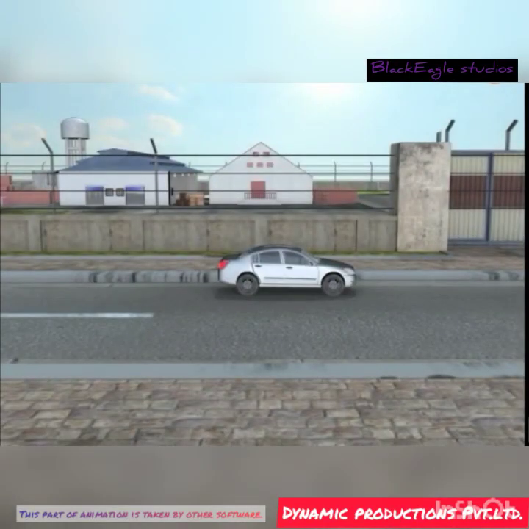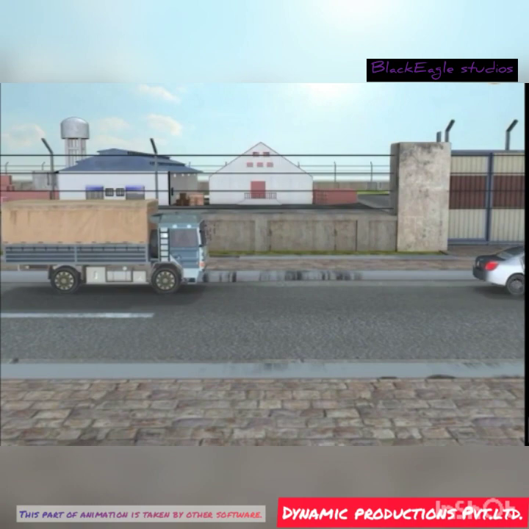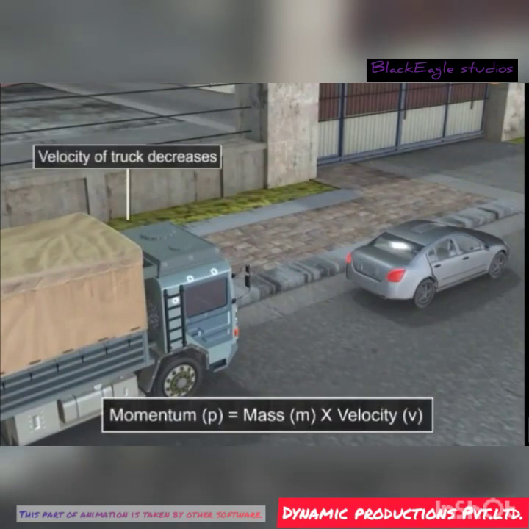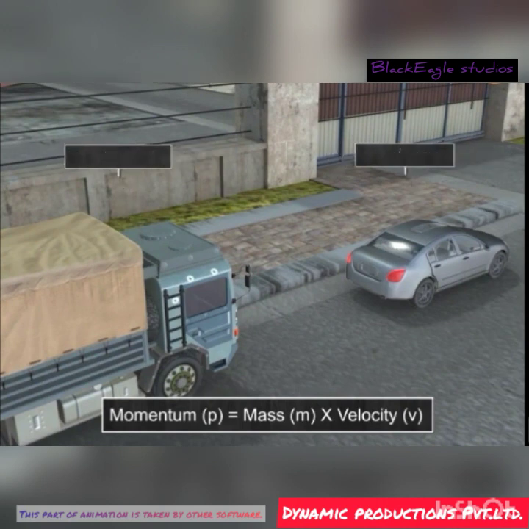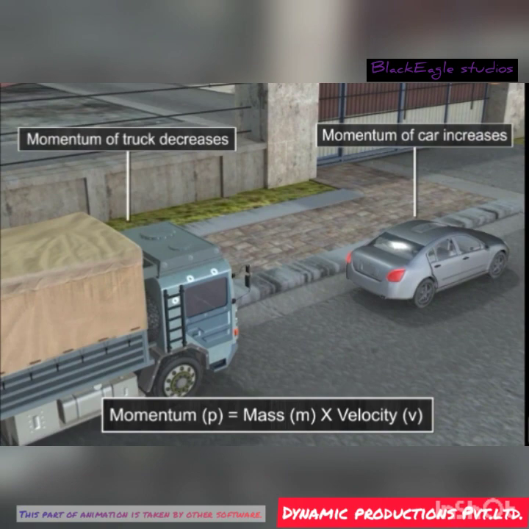You must have observed that when a speeding truck strikes a stationary car, the car starts moving in the direction of force applied by the truck. In this case, the velocity of the truck decreases and the velocity of the car increases. As we know that momentum depends upon the velocity of the given object, a change in velocity will bring in the change in momentum. As a result, the momentum of the truck decreases and the momentum of the car increases.